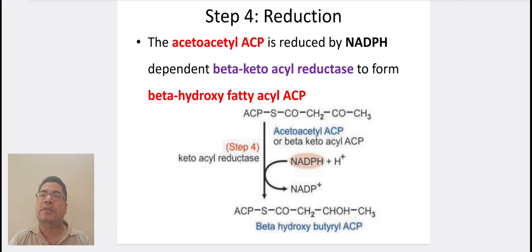Step 4 is reduction. The acetoacetyl ACP is reduced by NADPH dependent beta ketoacyl reductase to form beta hydroxy fatty acyl ACP. In the diagram, it is written as acetoacetyl ACP converts into beta hydroxybutyryl ACP in the presence of the enzyme ketoacyl reductase and conversion of NADPH to NADP+.